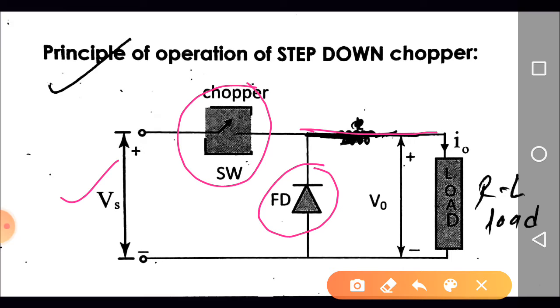Next we are using the freewheeling diode, and the load we have considered is an RL load. If the load is an RL load, then the freewheeling diode is required. If a purely resistive load is there, then there is no requirement of the freewheeling diode. The voltage across the load is V0, and the current flowing through the load is I0.